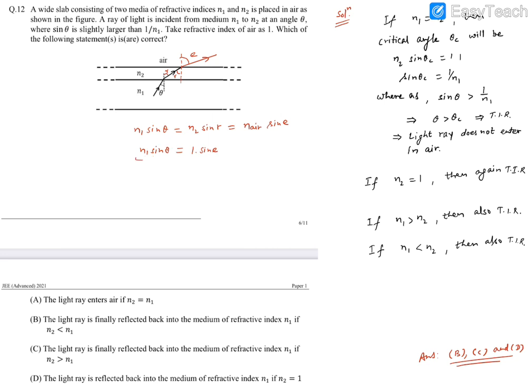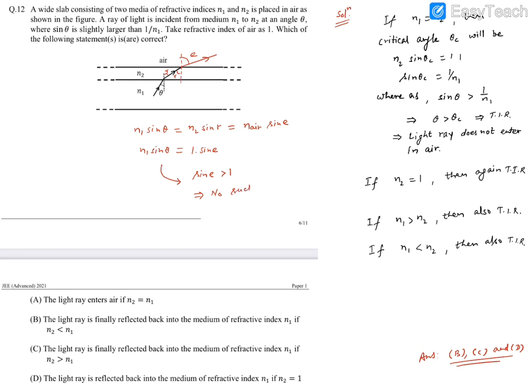That means this number is more than 1. So this will demand sin E to be greater than 1. If sin E is greater than 1, that means this angle cannot be feasible. That means no such E.